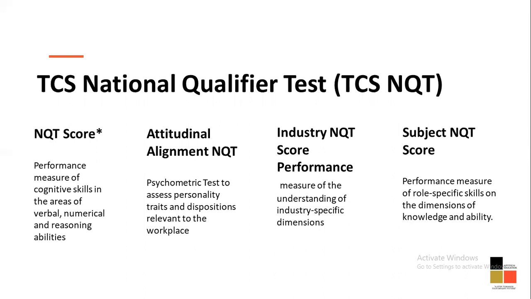Next, you're going to have an industry NQT performance score, that is understanding on an industry level how you're going to perform, industry-specific dimensions, how you're going to perform. Next, you have a subject NQT score, that is for some specific industry roles where they will be checking your knowledge and ability, basically your subject knowledge. That is the knowledge of whatever subjects you were studying, or maybe C, C++, Java, SQL, Perl, banking, management sector, all of that is going to be included in your subject NQT score.